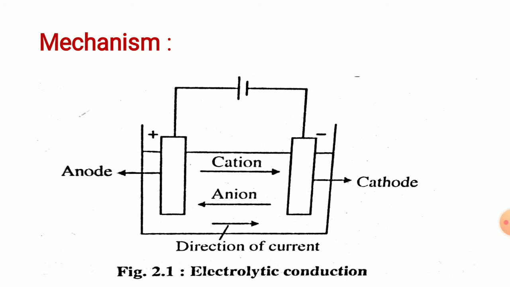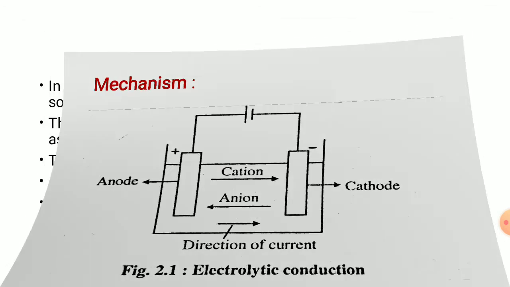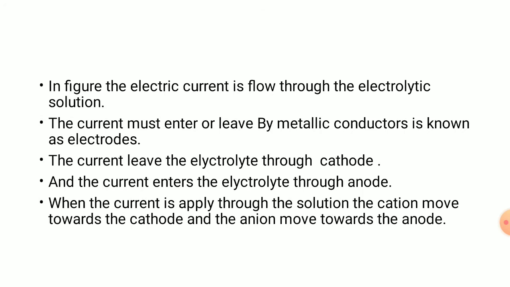In the figure, the electric current flows through the electrolytic solution, and there are two electrodes, one is the anode and another is the cathode. The current must enter or leave through metallic conductors, which are called electrodes. Here the current leaves through the cathode and enters through the anode. When current is applied to the solution, there is movement of the ions. That is, cations move towards the cathode and anions move towards the anode.